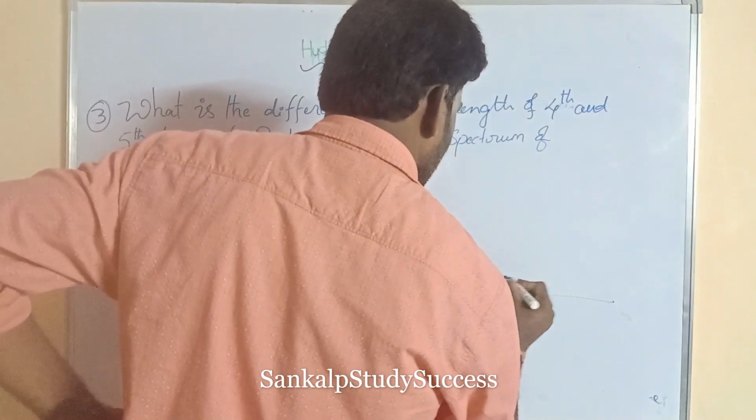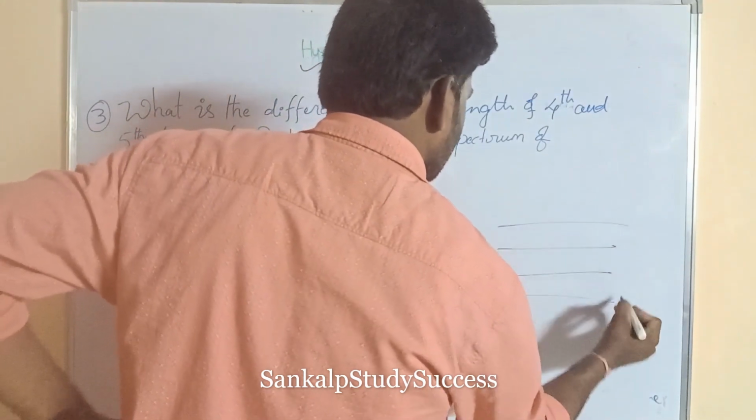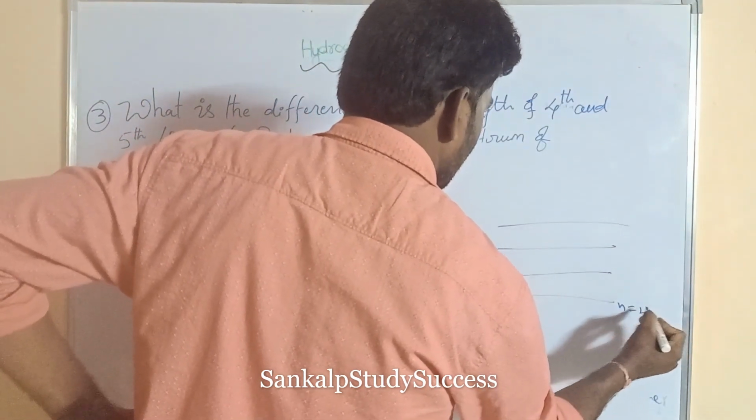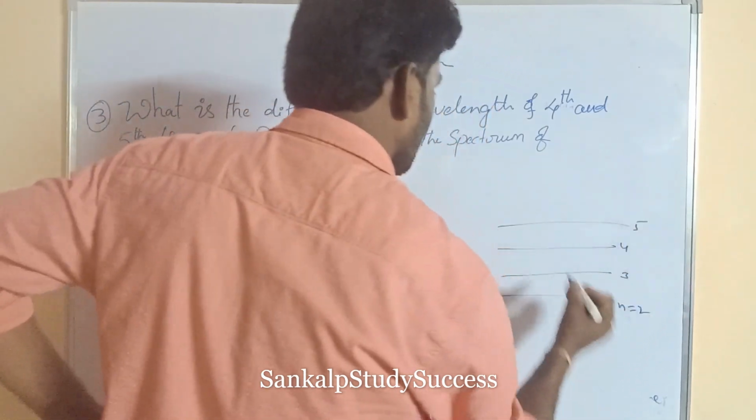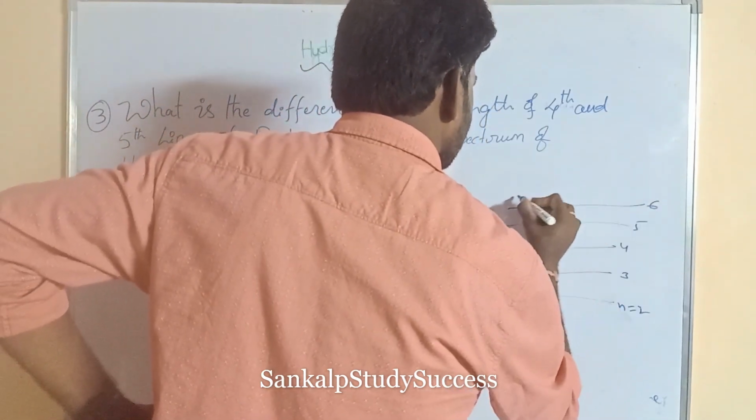Balmer series means its n1 value is taken as 2, and n2 are the higher energy levels: 3, 4, 5, 6, 7.